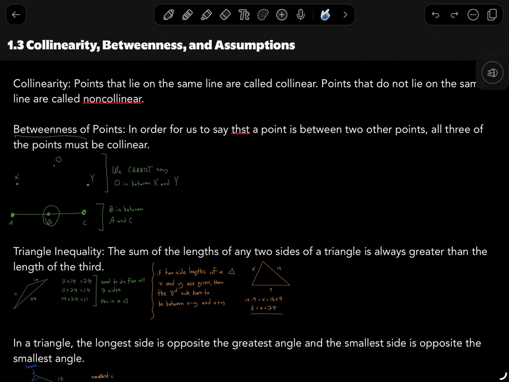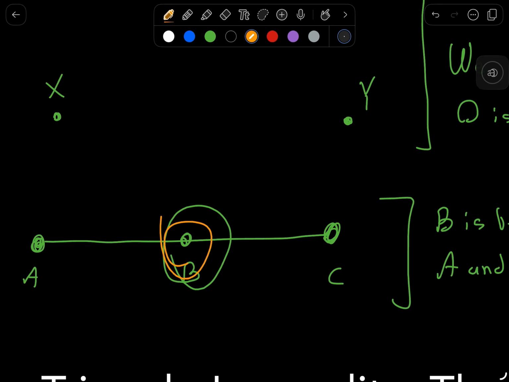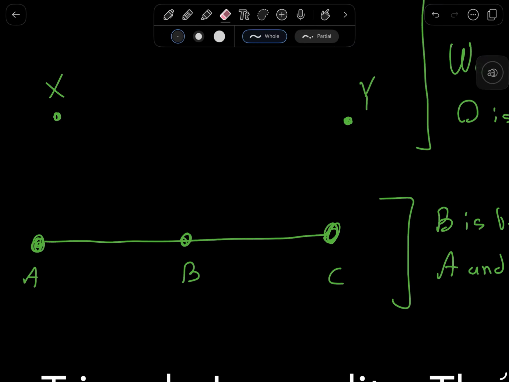In order for us to say that a point is between two other points, all three of them have to be collinear. Let me give an example with a visual. If you look at the bottom here, you see segment AC, and in addition, you also see point B that lies on the same line as A and C. So all these points are collinear.